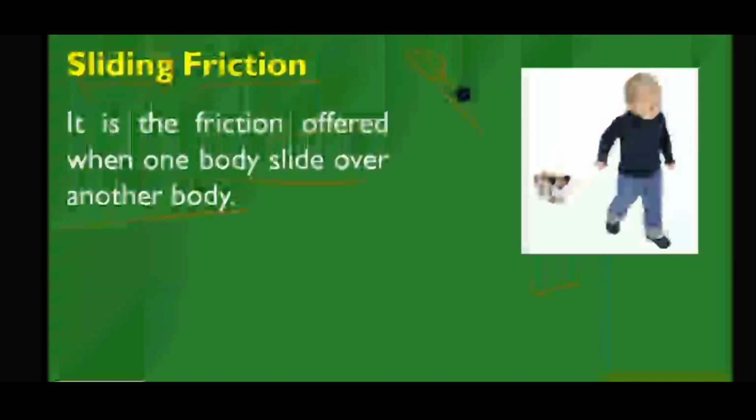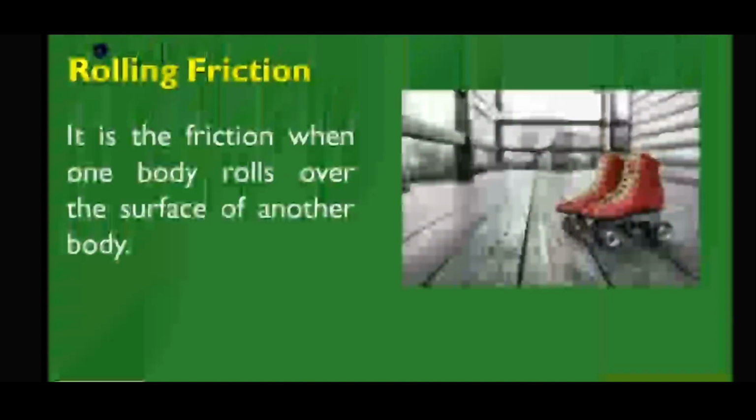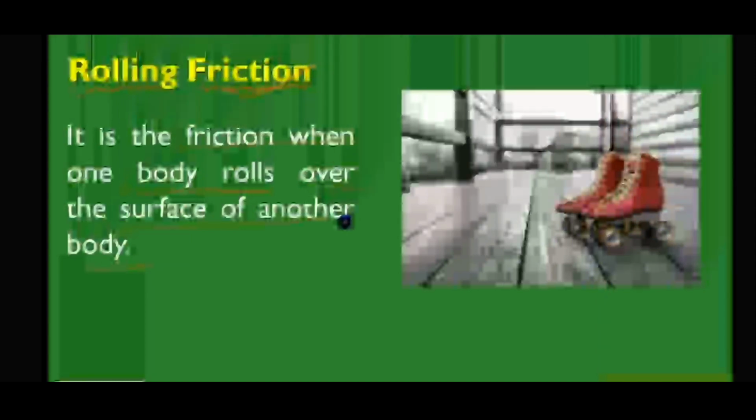Next is rolling friction. It is a friction when one body rolls over the surface of another body. For this I am going to take an example of skating shoes. The skating shoes have wheels which will move smoothly on the surface. Here both the bodies in contact are smooth. The balls inside the wheel move, the wheel moves, so the shoes move on the plain surface. This is called rolling friction.